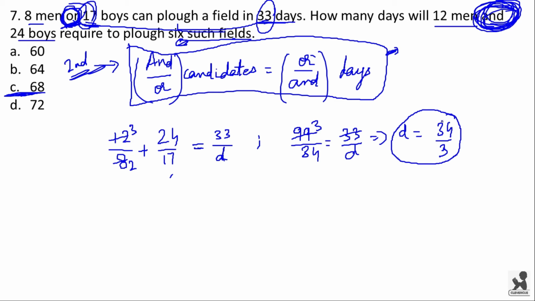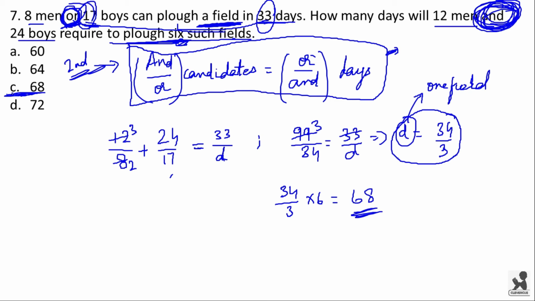But this time is number of days taken to plow only one field. That is, here it is given that 8 men or 17 boys can plow a field. That means one field in 33 days. So this D is the number of days taken to plow one field. Okay, but now in our question we are required to calculate the time taken to plow 6 such fields. So to plow 6 such fields, the time taken will be 34 by 3 into 6, which is equal to 68. Option C is the right answer.